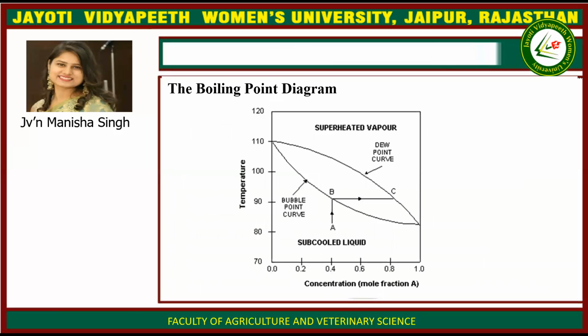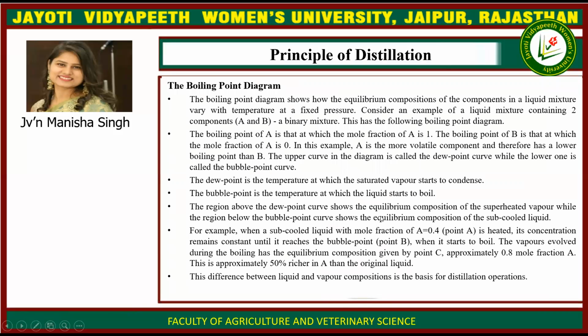This is the boiling point diagram. That is the temperature on the y-axis and the concentration, mole fraction A, on the x-axis, and this is the curve in which at the A point it is a supercooled liquid in this region, and there are superheated vapors. At this point there is a dew point curve, and at this point there is a bubble point curve. Okay, then next is the boiling point diagram.